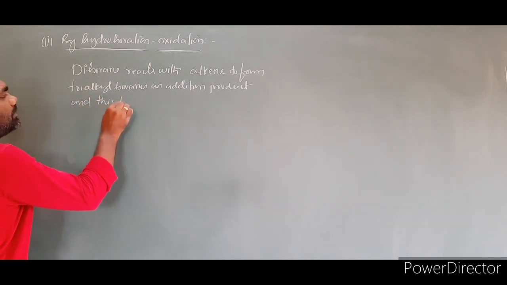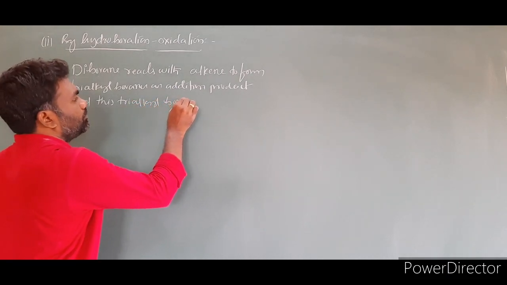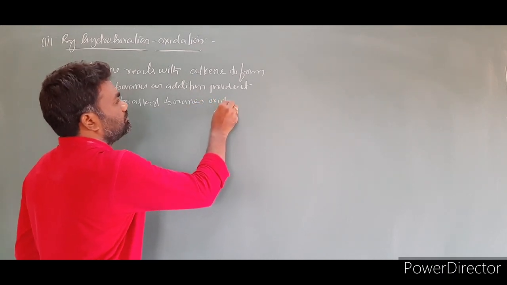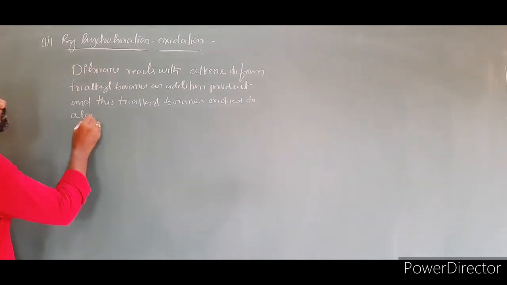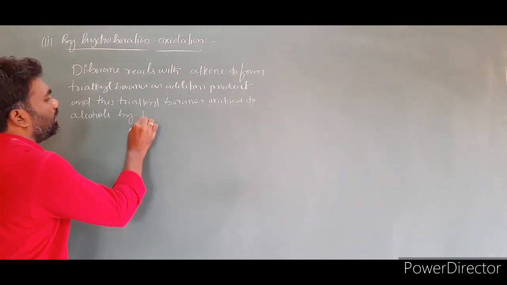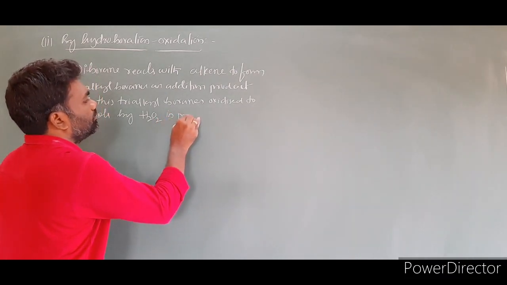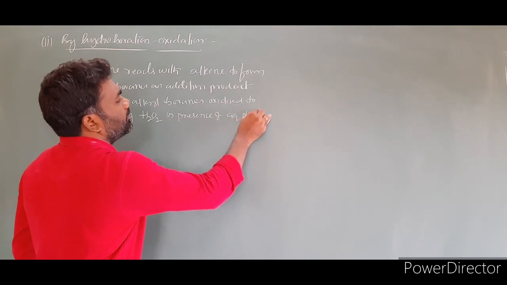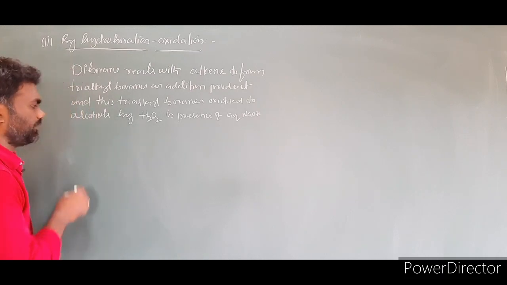And this trialkyl borane is oxidized to alcohols by hydrogen peroxide, H2O2, in the presence of aqueous sodium hydroxide. Now let us write the equation for it.